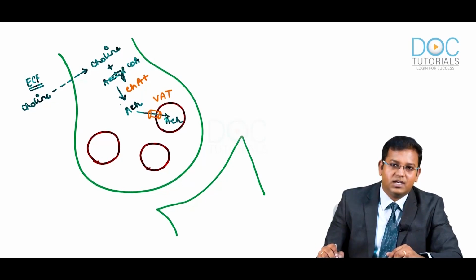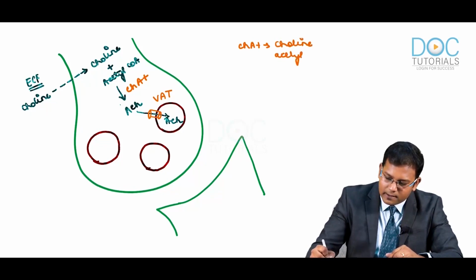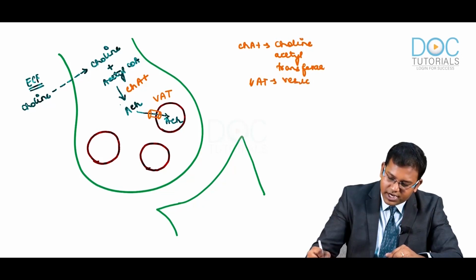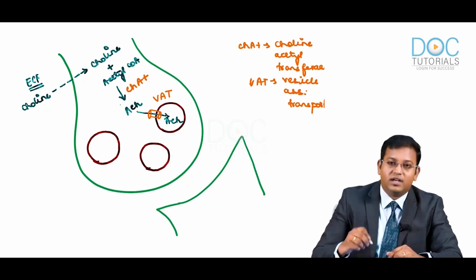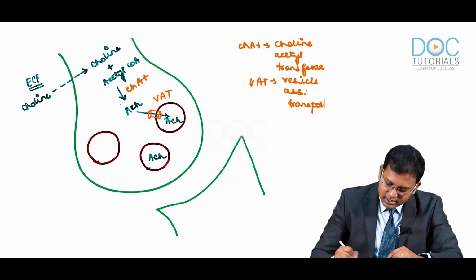VAT means vesicle associated transporter. CHAT means choline acetyl transferase. And now we have this acetylcholine stored inside the vesicles.